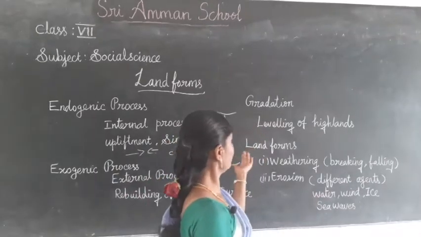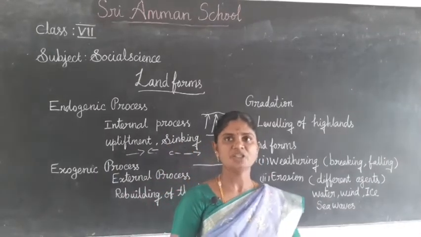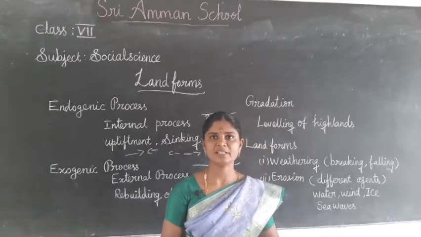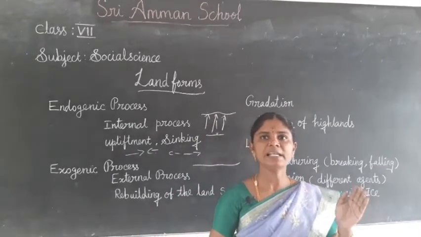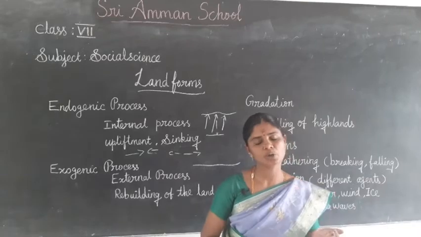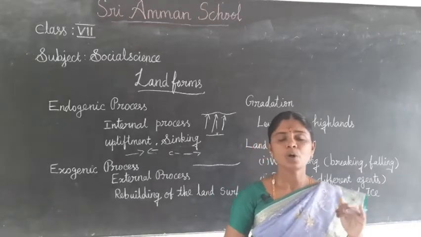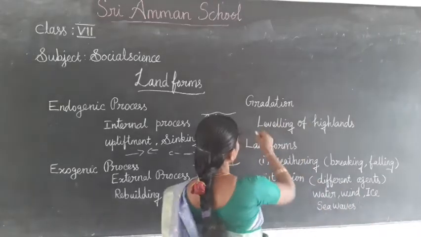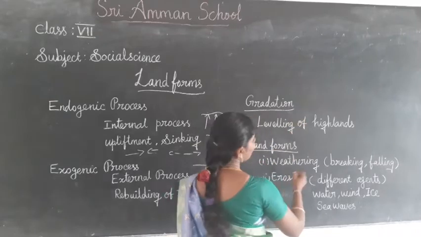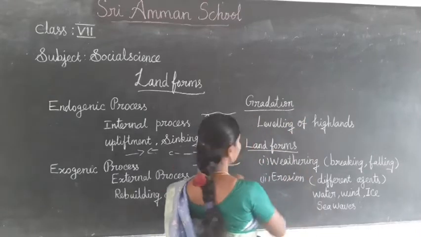Gradation. What is gradation? The process of leveling the highlands through erosion and filling up the lowlands through deposition. Gradation means leveling the highlands.